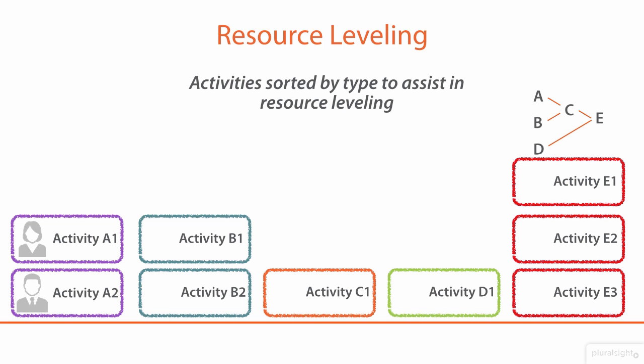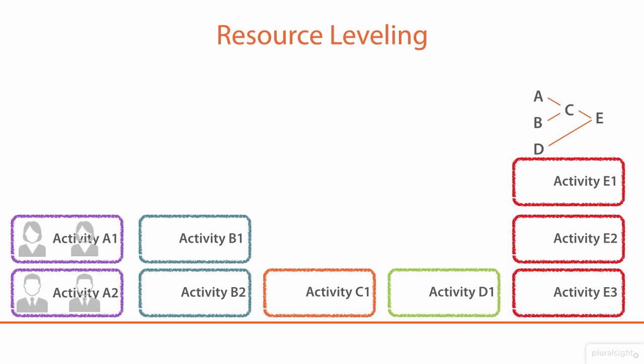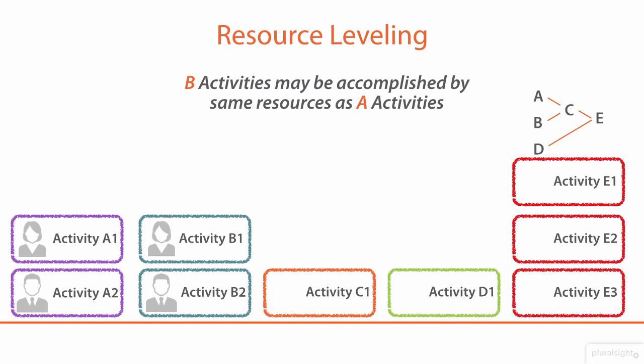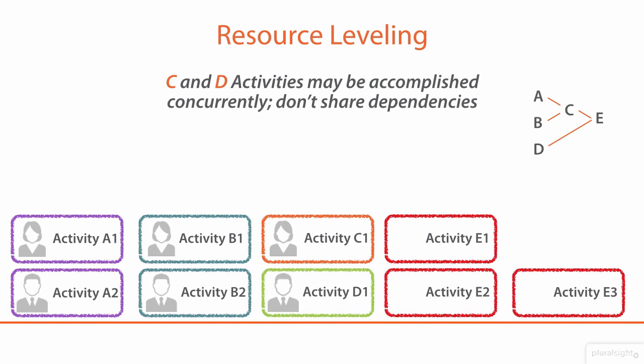And then we can begin to recompile these into a way that optimizes our workflow based on the resources available to us. So we move from having A, B, C, D, and E here to then realizing that activity B could be accomplished by the same resources as A on the second day of the project. After that, activity C and D could be completed on day 3. Now, these can be accomplished concurrently because they don't share any dependencies.